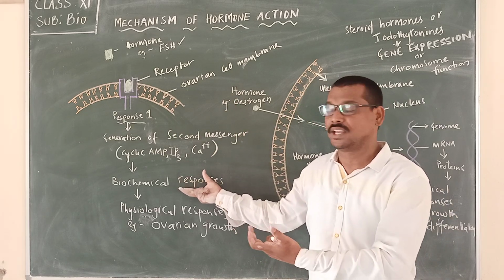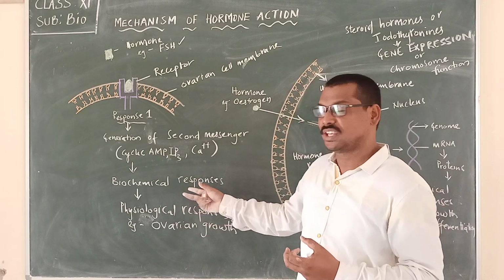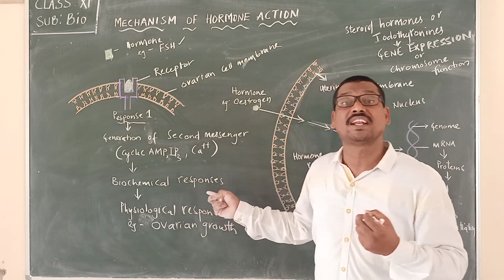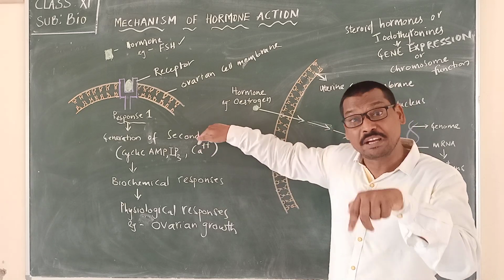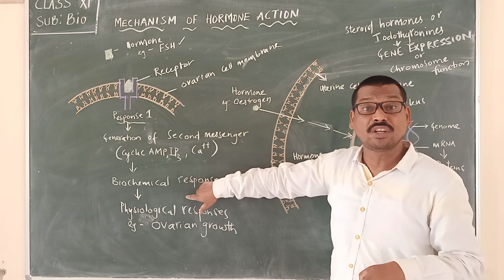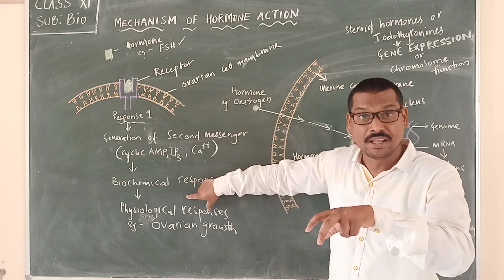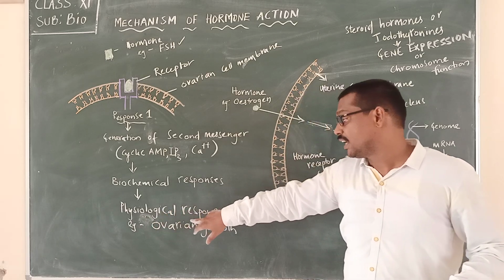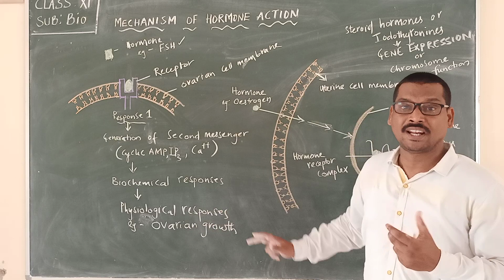We are calling them biochemical responses. So with the help of the formation of the second messengers, there are metabolic reactions taking place inside the cell to perform that particular physiological activity, to bring up that particular physiological response.